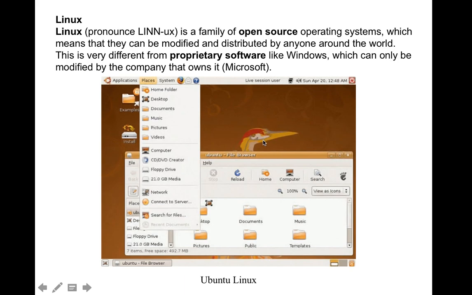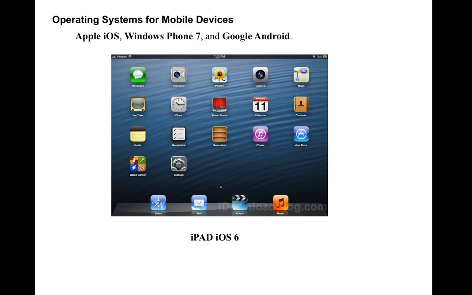We can say it is part of operating systems too. Linux is a family of open source operating systems, which means they can be modified and distributed by anyone around the world. This is different from proprietary software like Windows, which can only be modified by the company that owns it, Microsoft. But I think in Cambodia now, mostly we don't use Linux. We usually use Windows and OS. Linux they mostly don't use, because sometimes people or students never learned how to use Linux. This is the reason.